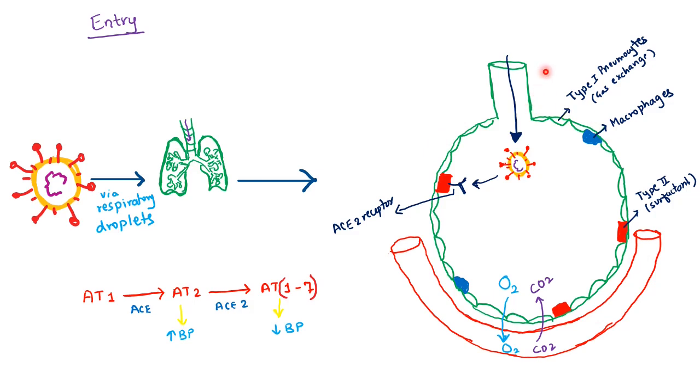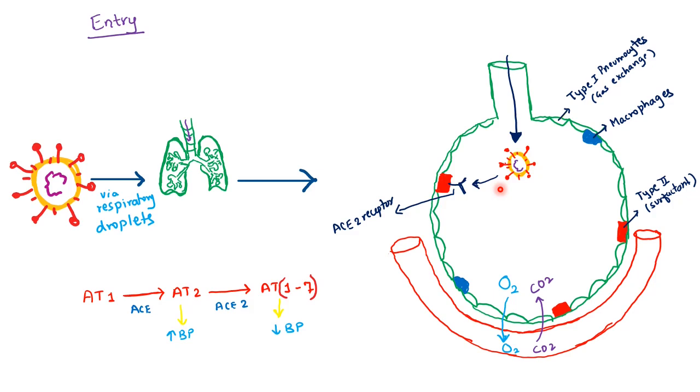First, let's see the basic structure of the alveoli. The alveoli are made up of type 1 pneumocytes, which play a major role in gas exchange, that is, intake of oxygen and release of carbon dioxide. Then there are type 2 pneumocytes, which form surfactant, and a few macrophages.